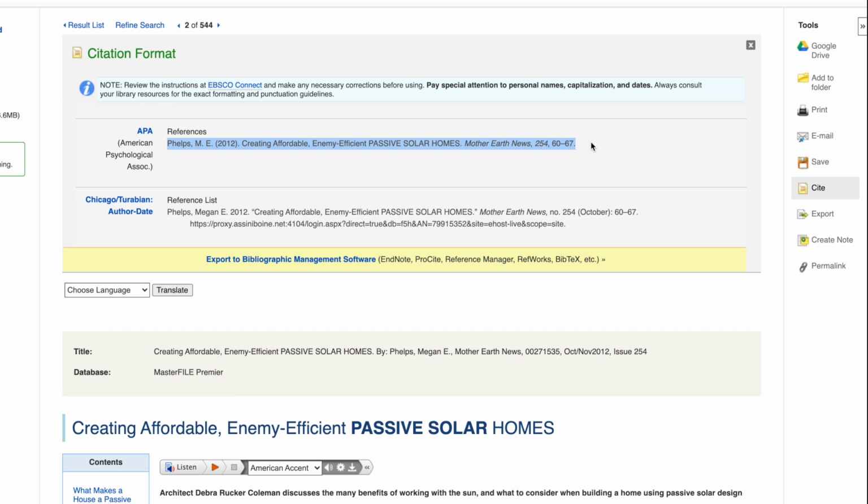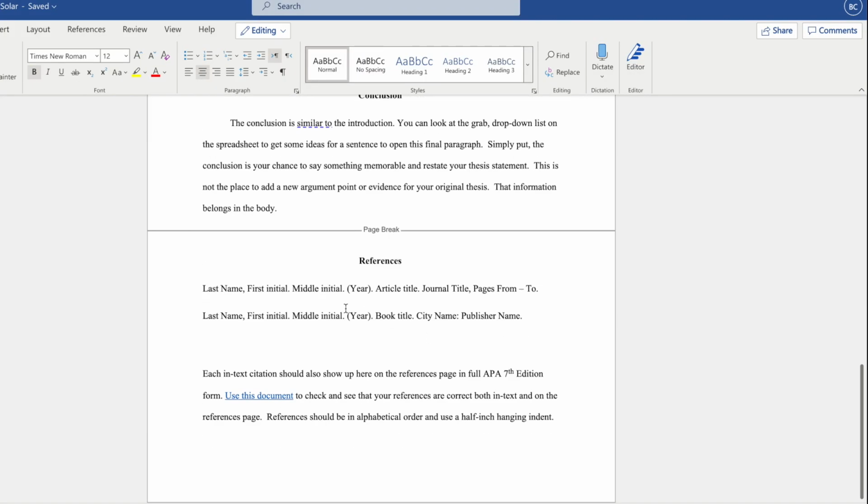That's what's so nice about EBSCOhost. It does it for me. So I'm just going to copy that, Control C or Command C, and then I go back to my essay that I was working on. I scroll down to the references area, and I just paste it right there.